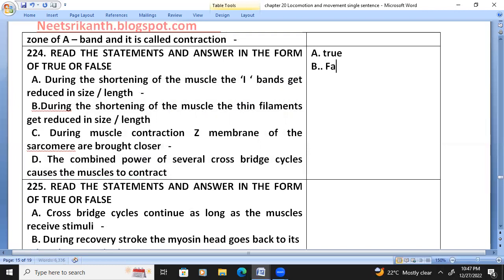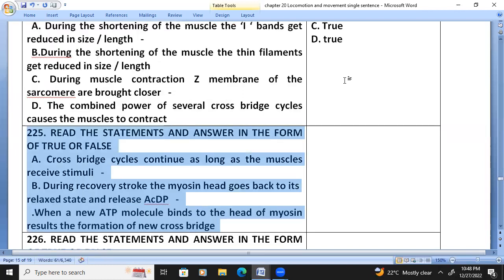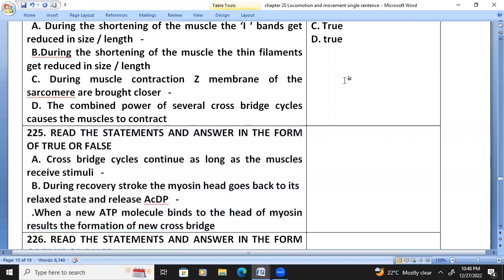No. During muscle contraction, the Z membranes of the sarcomere are brought closer. True. The combined power of several cross-bridge cycles causes the muscle to contract. True. Cross bridge cycle continues as long as the muscle receives stimuli. True.